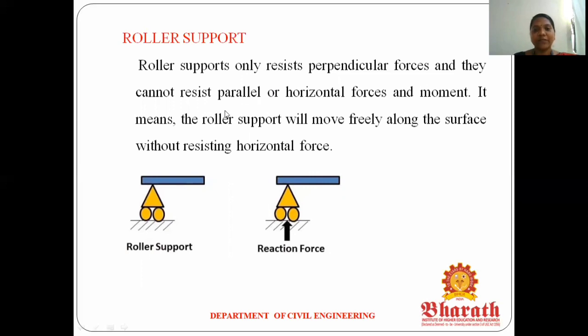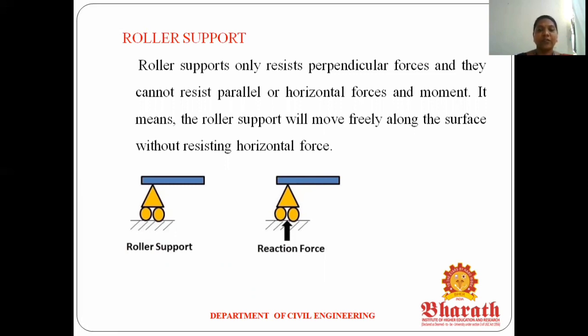So what is the definition of the roller support? A roller support allows movement only in the vertical direction. It's not allowed for horizontal movement. So it's a roller support. For the roller support, the number of reactions is 1. Sum of V equal to 0.